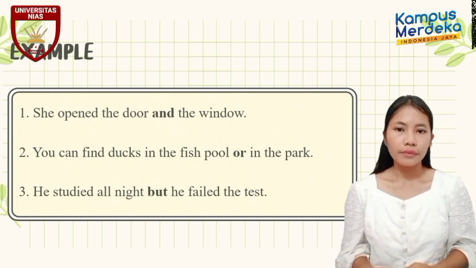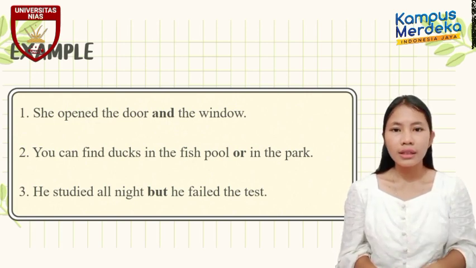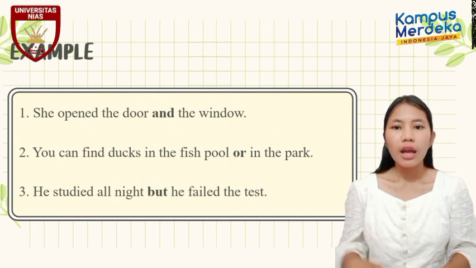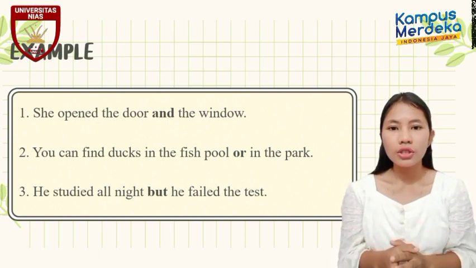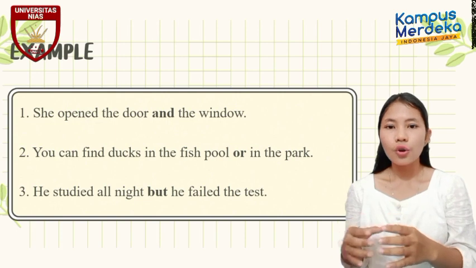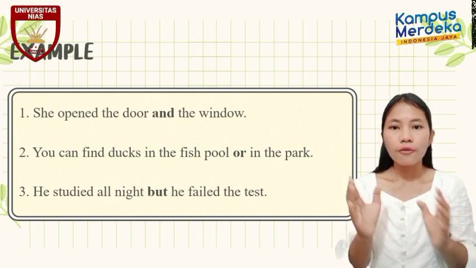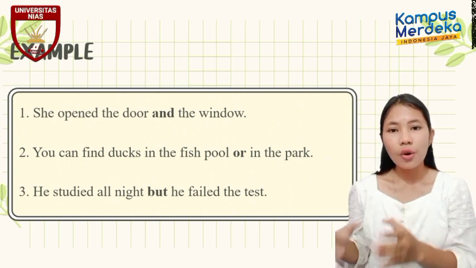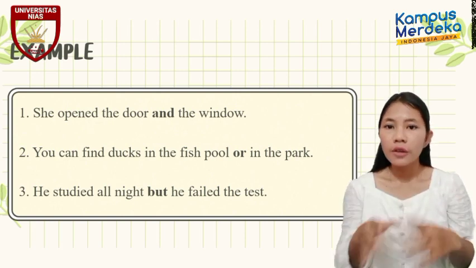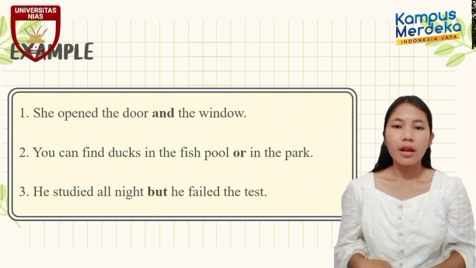The last example, he studied all night but he failed the test. In the sentence, we use the conjunction but to connect clause and clause. The first clause is he studied all night, and the second clause is he failed the test.